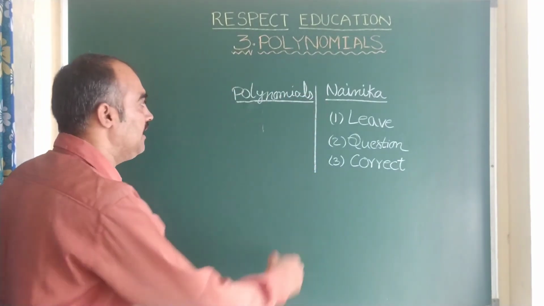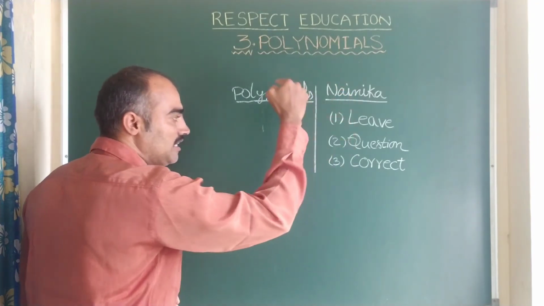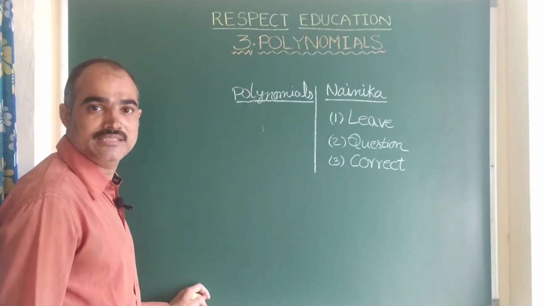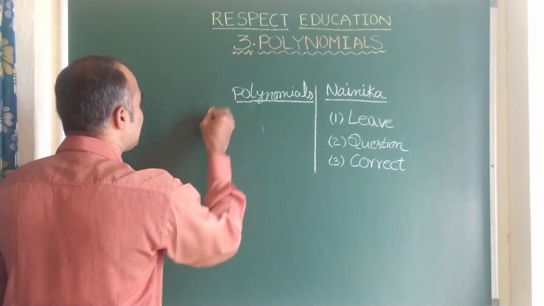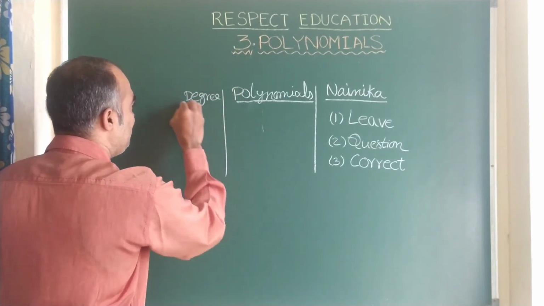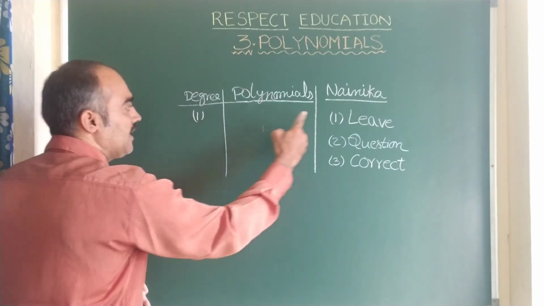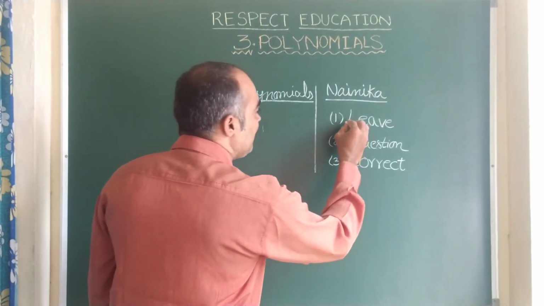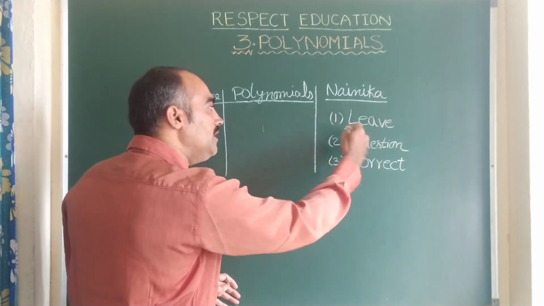Nainika being a person, she committed first time mistake, second time mistake, third time mistake. But polynomials, they are not human beings. How will they commit mistake? Let us see. For polynomials, if the degree is 1, here, her first mistake means here 1. Here we left her, means leave, means left.